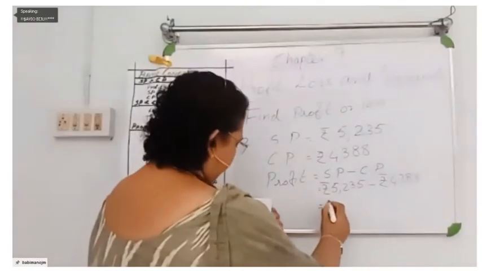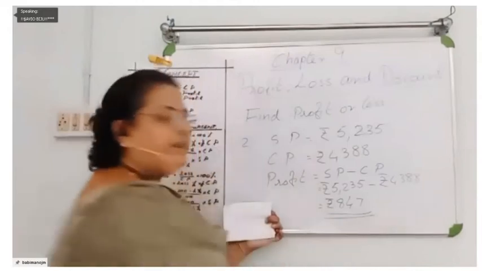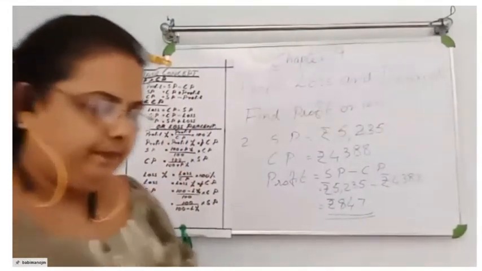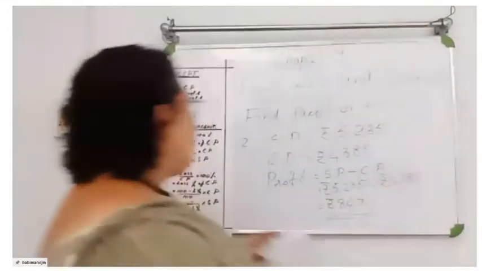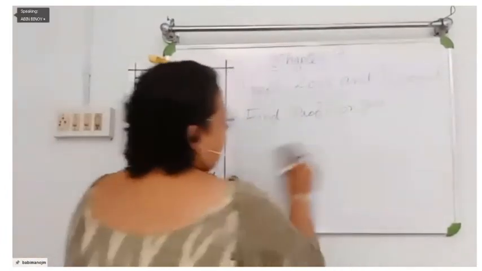Rupees 847. All of you got this answer? Yes. Shall I rub it? Yes. I will go for the third question.